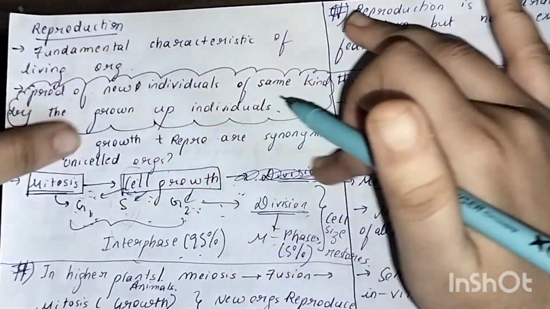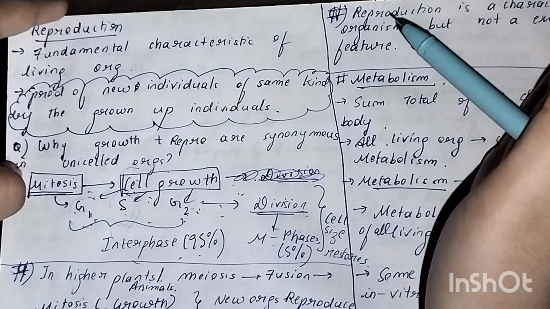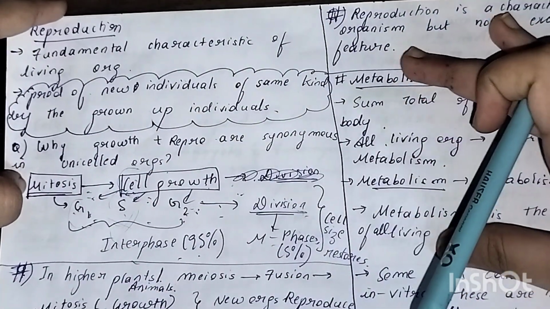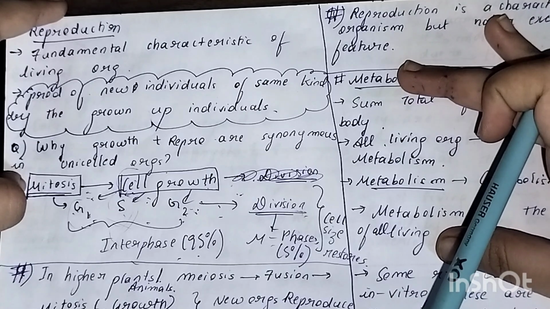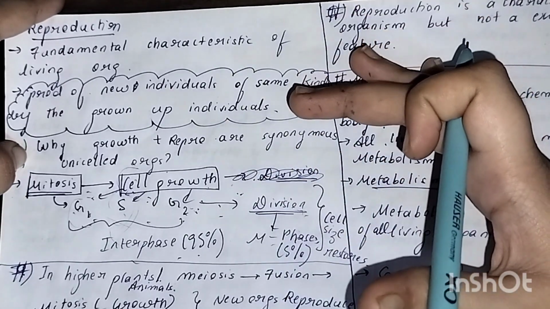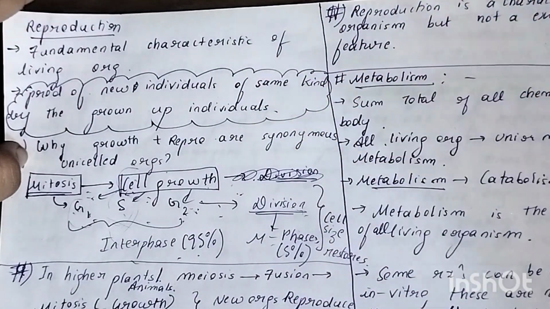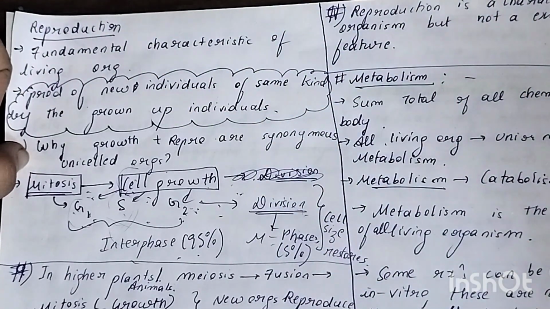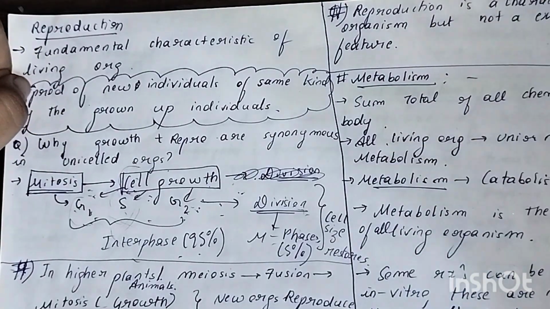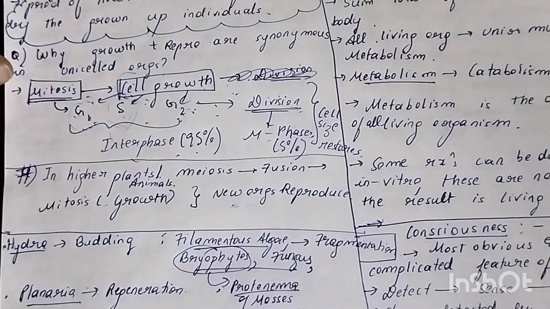Now this entire thing is called karyokinesis. After this cytokinesis happens, that is when we get two individual daughter cells from the mother cell. This is a process that happens in unicellular organisms. That is why we say that growth and reproduction are synonymous in unicellular organisms. Are you getting the point here? I hope you're getting the point. Listen to the explanation carefully, you'll get all the points here.